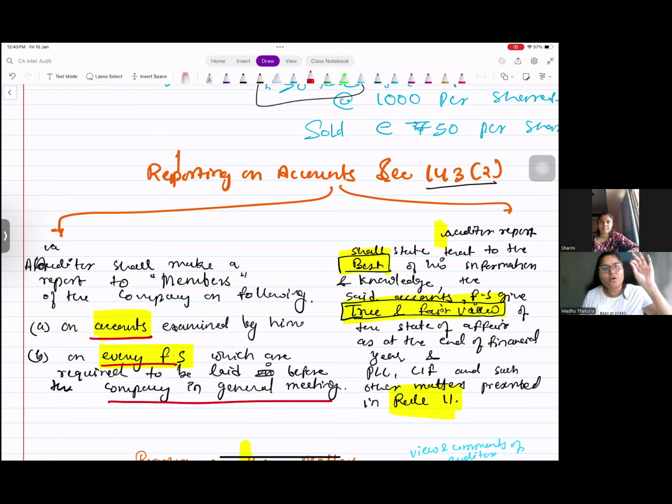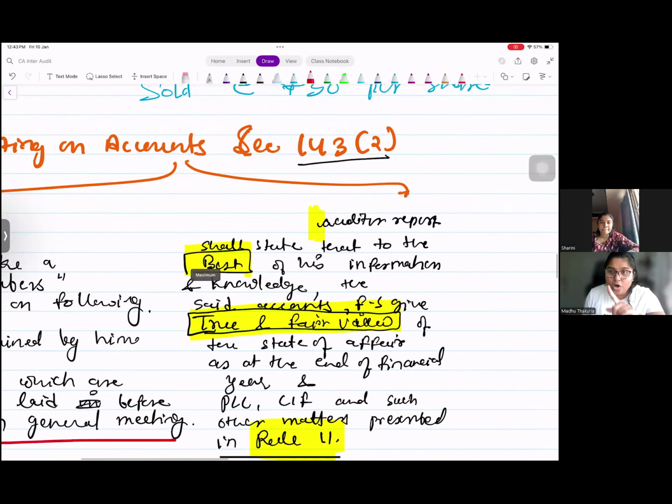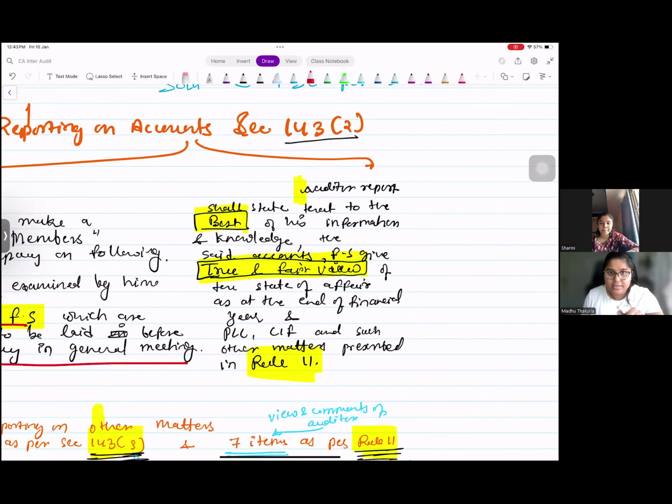Right? Yes, that is why your audit report is addressed to the members of XYZ company. Second, in your report, you have to write as an auditor that to the best of the information and knowledge, the said accounts, whatever accompanying accounts or financial statements are there, are giving a true and fair view of the state of affairs as at the end of the financial year and the P&L and the cash flow and other matters prescribed in Rule 11.